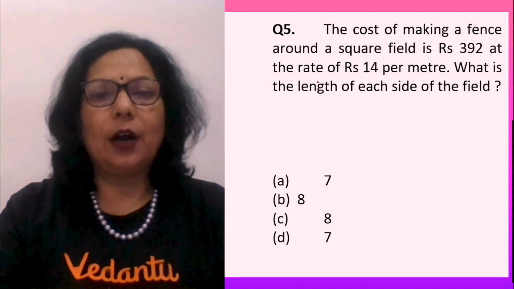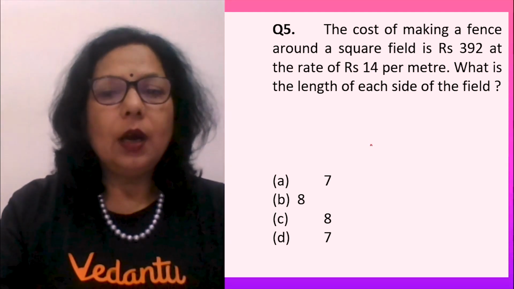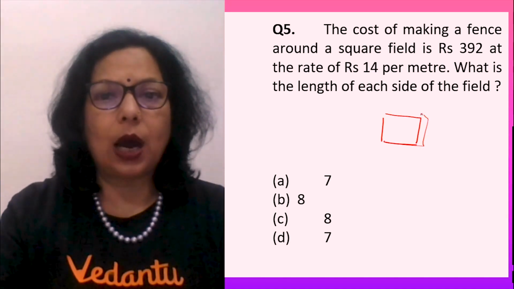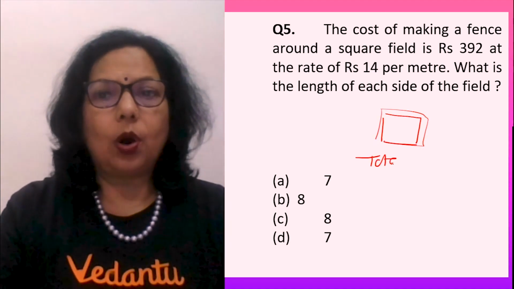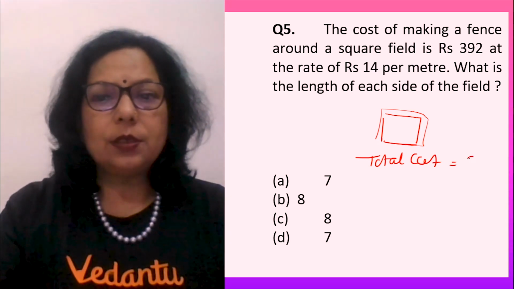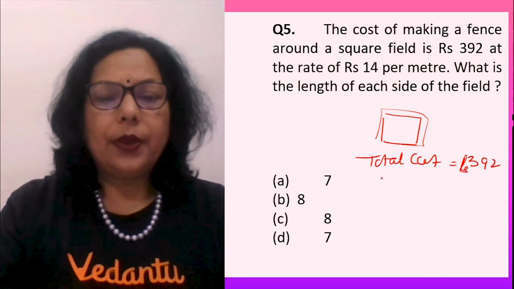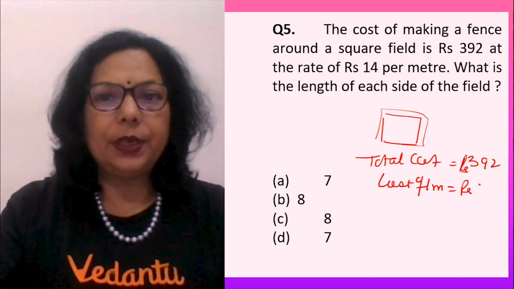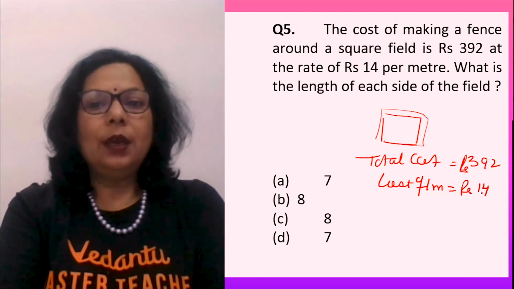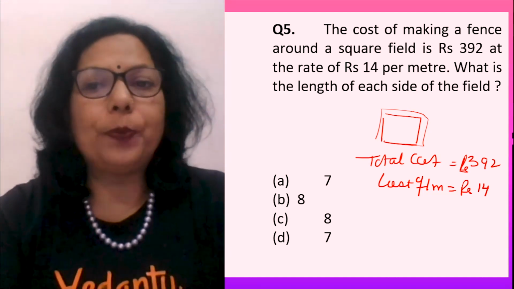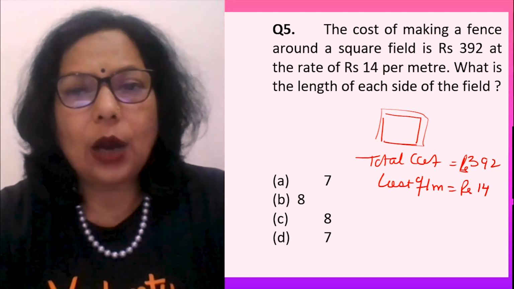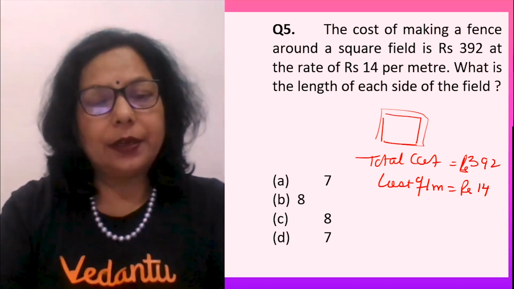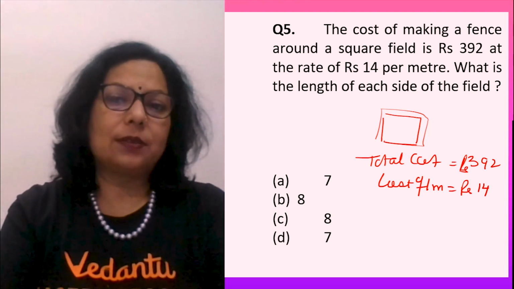The cost of making a fence around a square field is 392. There is a square field. If you go around it, total cost is 392 rupees, and cost of 1 meter is rupees 14. If I say that you brought 100 pens for rupees 5 each, how do you find out how many pens you brought? 100 divided by 5. So you brought 20 pens.